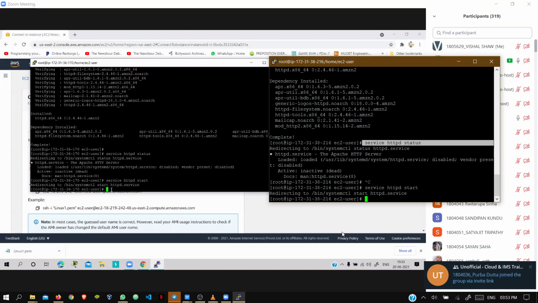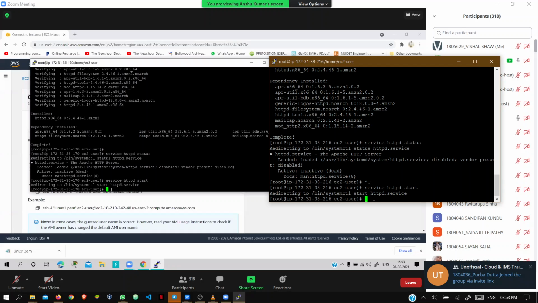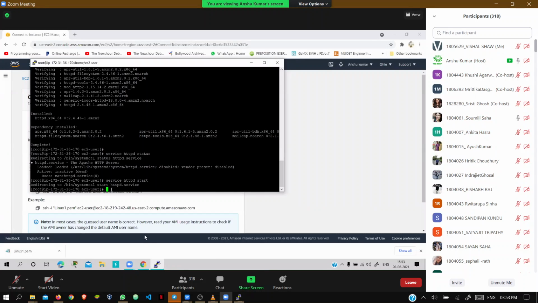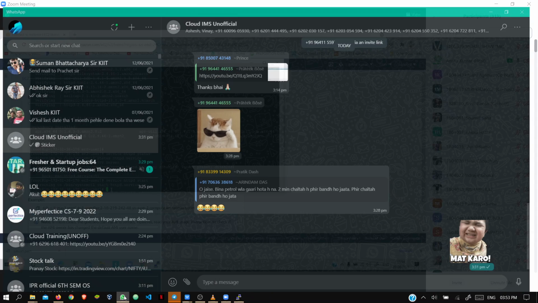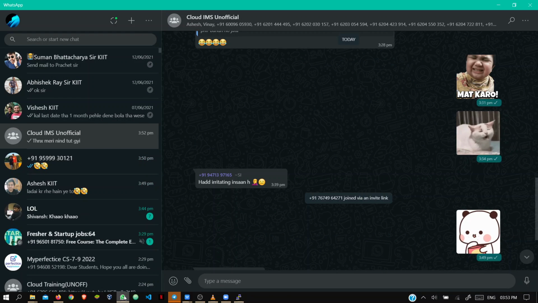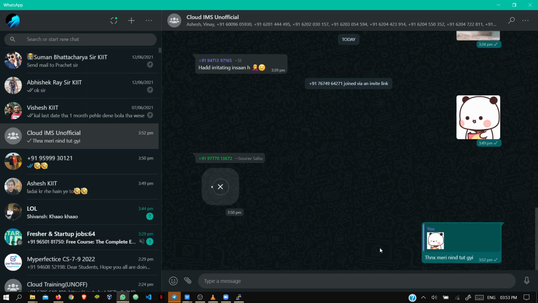Through the command you have entered, service httpd start, the server has started. But if you want to see your server through Google or any browser, over the internet, like the Linux server, Apache server, how will you find it?